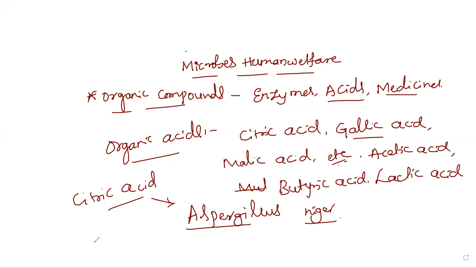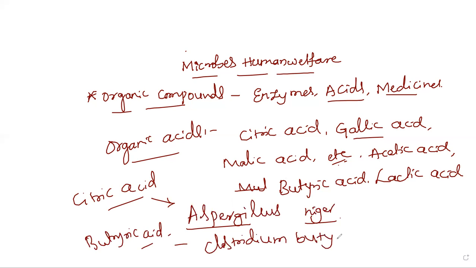Okay, similarly the butyric acid is produced from the bacterial species like Clostridium butylicum. So this is a species of bacterium from which the butyric acid is obtained. Okay, and similarly